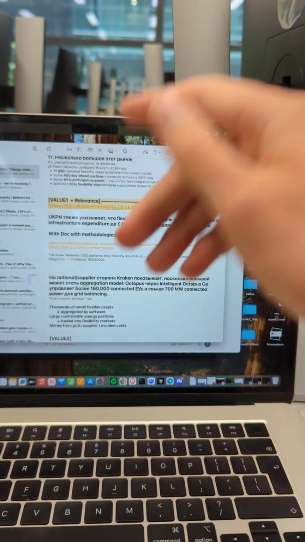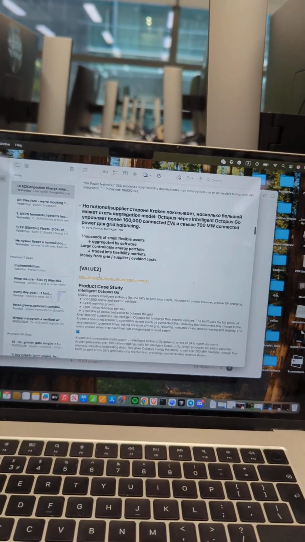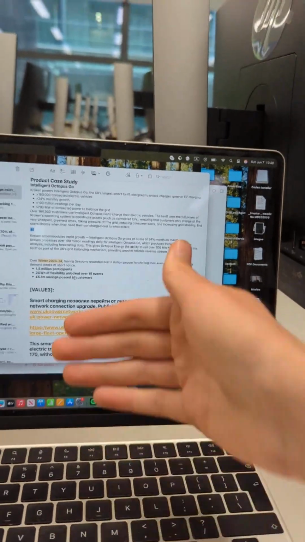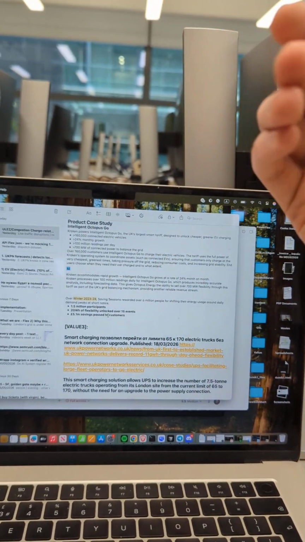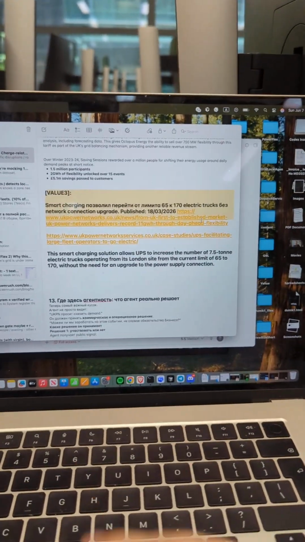I will include those links in the GitHub. So this is the value for the government that could come from this. This is the value that Octopus has seen: 5 million saved for customers over the winter. So participating in energy flexibility has a large impact on the customers, on the government, and on the businesses, right? So this is the third success case.